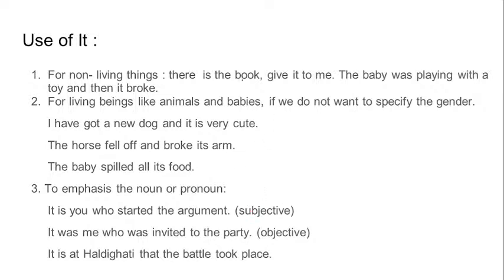We cannot say, there is the book, give the book to me. Repeating the noun makes the sentence sound weird. Why make use of the noun repeatedly when we can use a simple pronoun? So it directly denotes the book. And since it is a non-living entity, we have used it. He, she, they are related to living things, and it is related to non-living things.